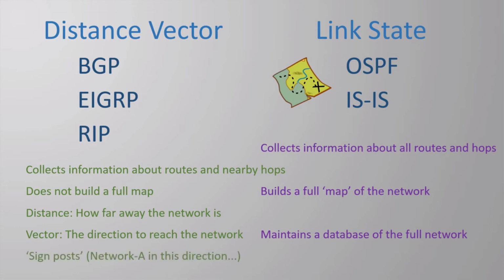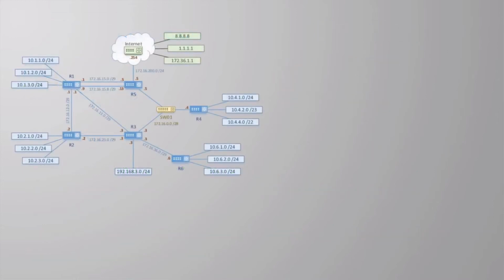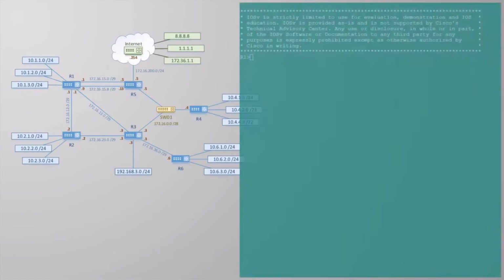This makes distance vector routing protocols less like a map and more like signposts pointing the way. If a router gets an update for the same network from 2 different neighbors, it will look at the distance and use the path that it thinks is better. We'll see this in detail soon. But for now, we should start getting our hands dirty with RIP configuration, using the same topology that we've used for the last few videos.